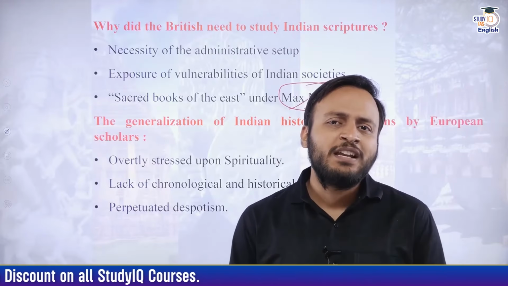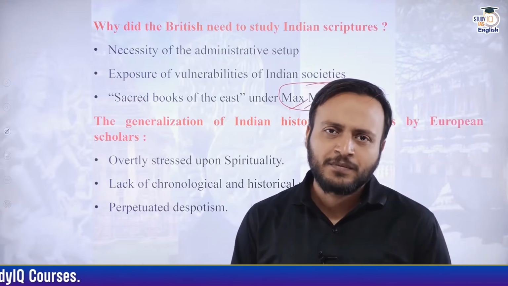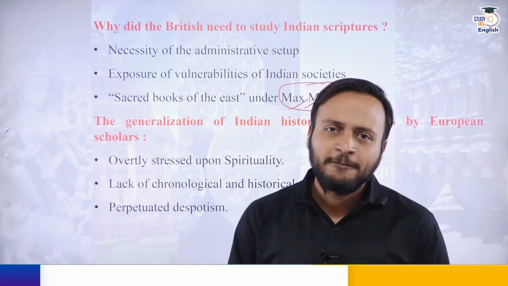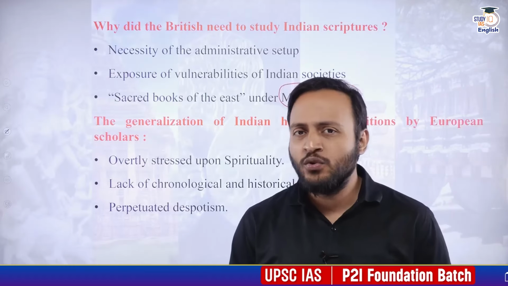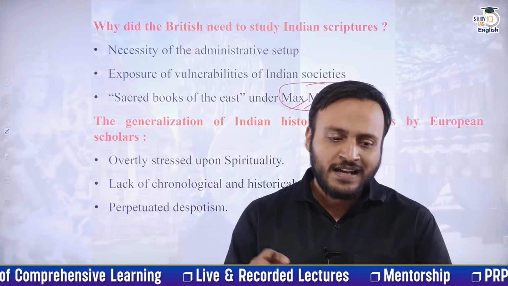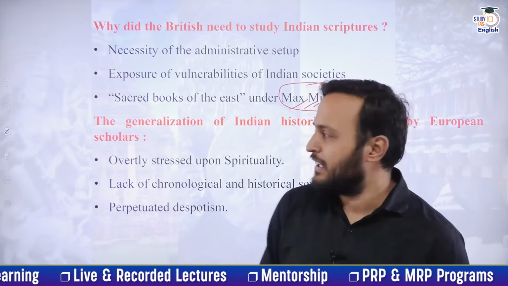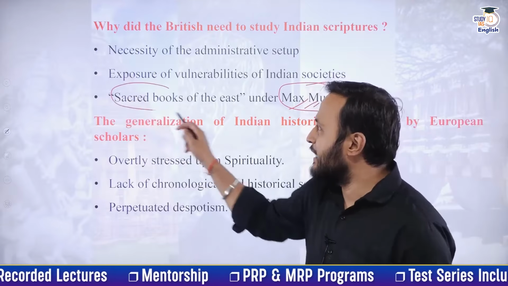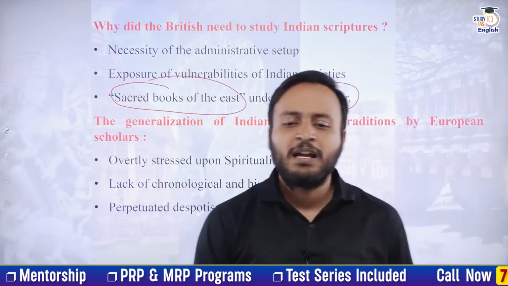Predominantly the books related to Hinduism or Brahmanism from India, or books related to Islam or the Confucianism of China, were translated, and the huge compilation of translated religious books, called the Sacred Books of the East, was done by Max Müller and his team.